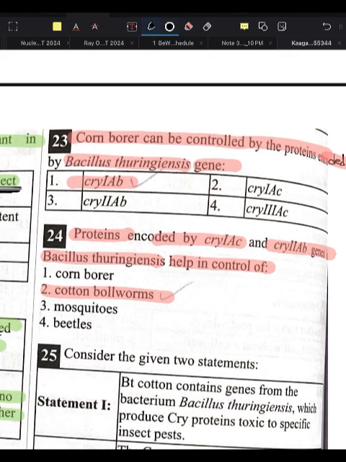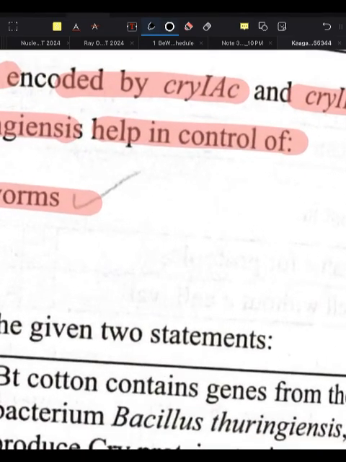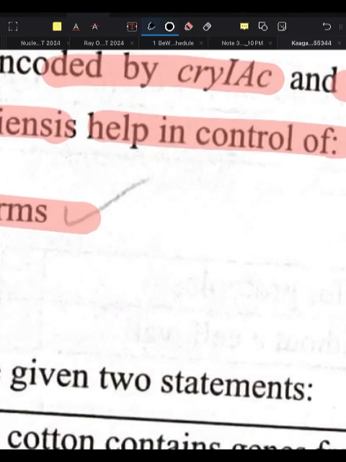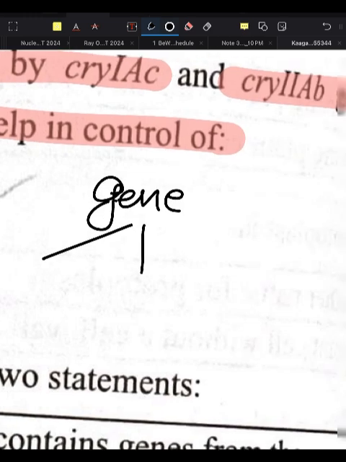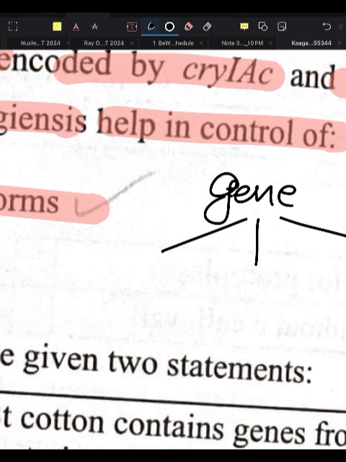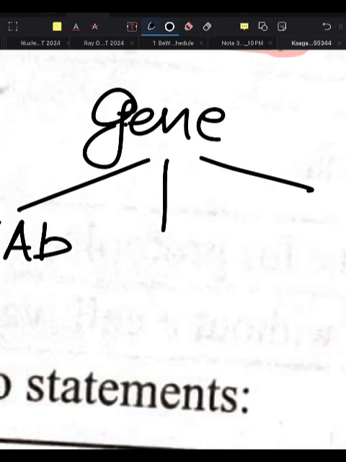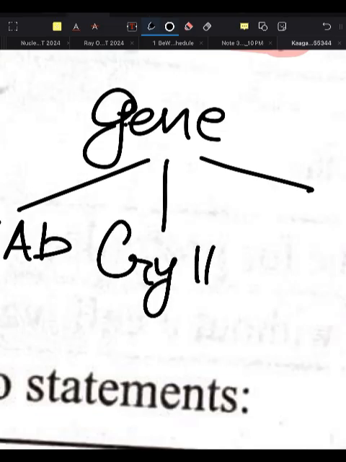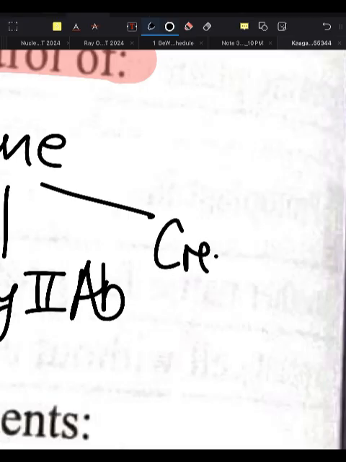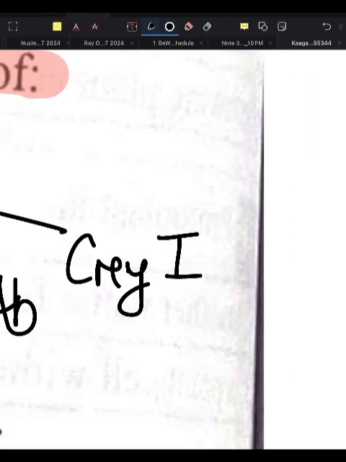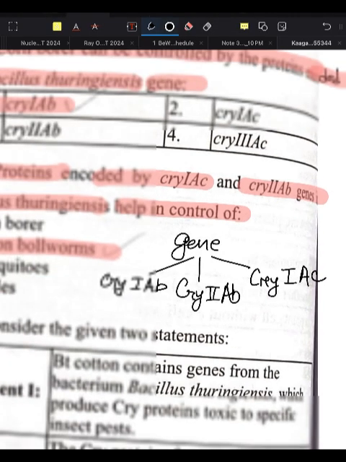Remember, there will be three kinds of genes. What are the three genes? One is cry1Ab, cry2Ab and cry1Ac. This much is clear. Three genes.